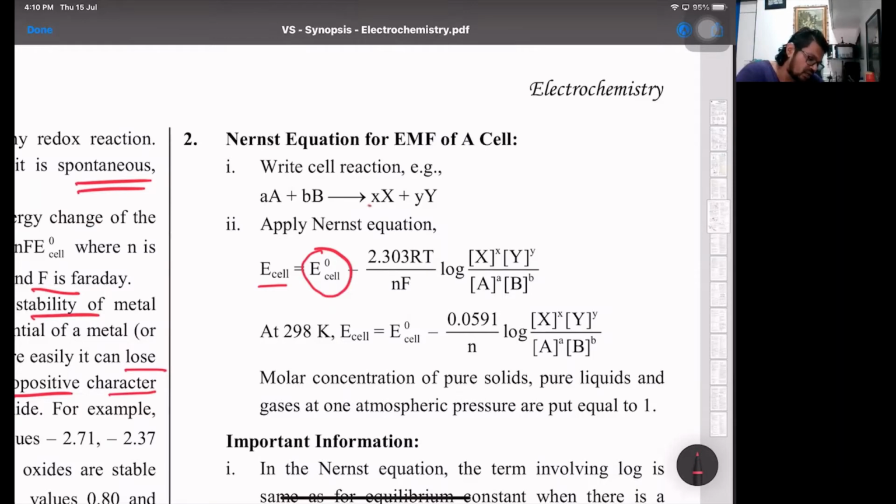That is basically these small x, y, small a and b. They are the stoichiometric coefficients which are raised to an appropriate power, as we have in the law of mass action part. So that's the active masses of the products upon the active masses of reactants.